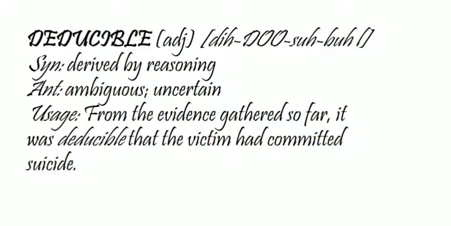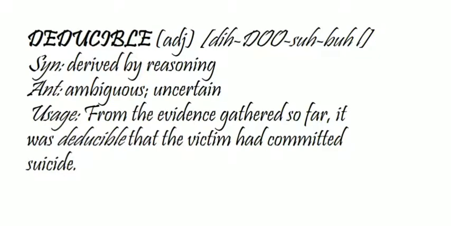Deducible is an adjective which means derived by reasoning. So deducible represents a single final statement from reason, whereas its antonyms are ambiguous or uncertain.